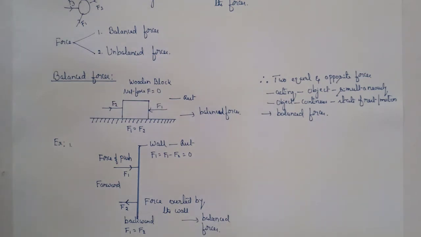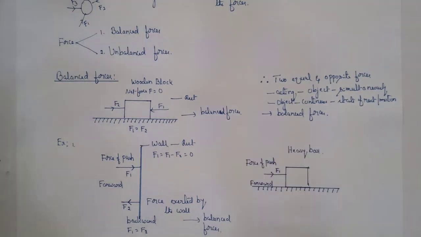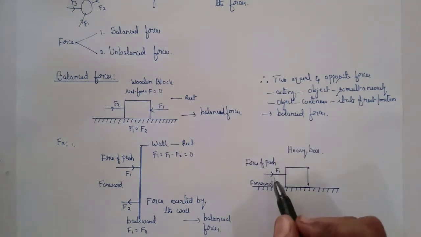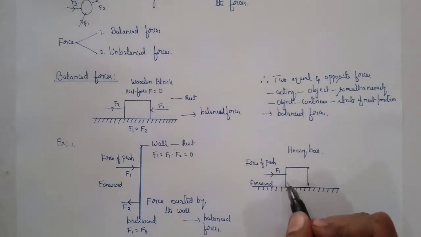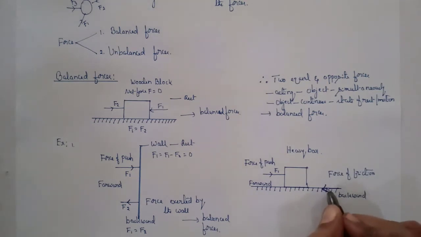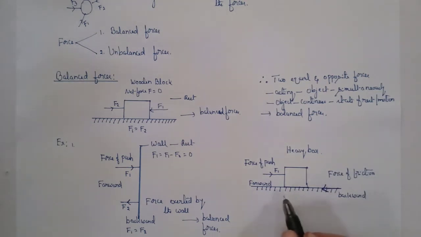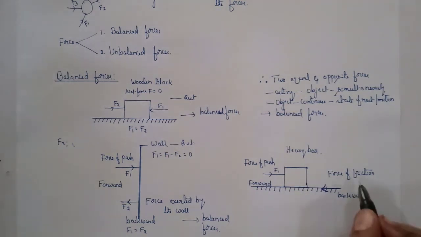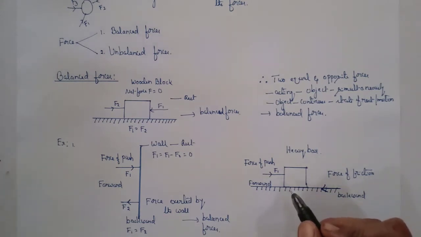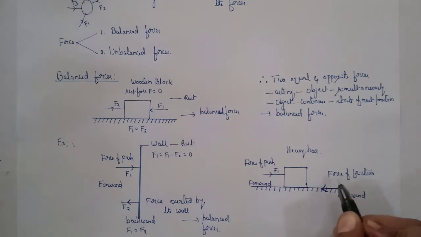Another example. When a child pushes the box, it does not move. The force of push applied by the child on the box acts in the forward direction. The force of friction acts in the backward direction, opposite to the direction of the motion of the box, and it opposes the motion of the box. And the force of push applied by the child is balanced by the force of friction.